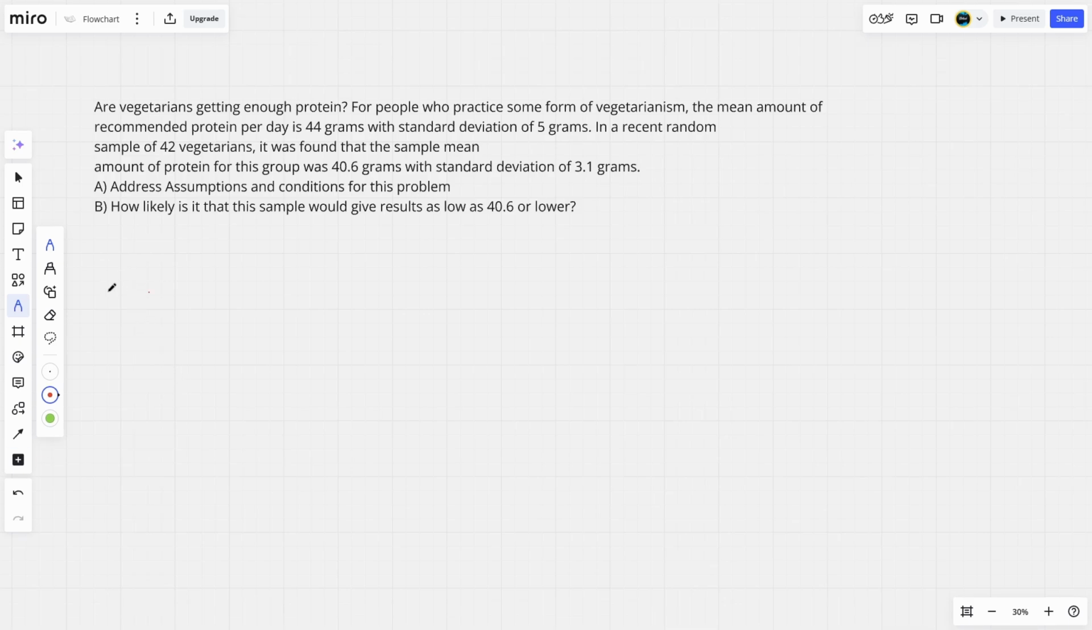Okay, so first for part A, I would list out the three things, which are: is it random? Random. Is it independent? Independence. And is it normal?